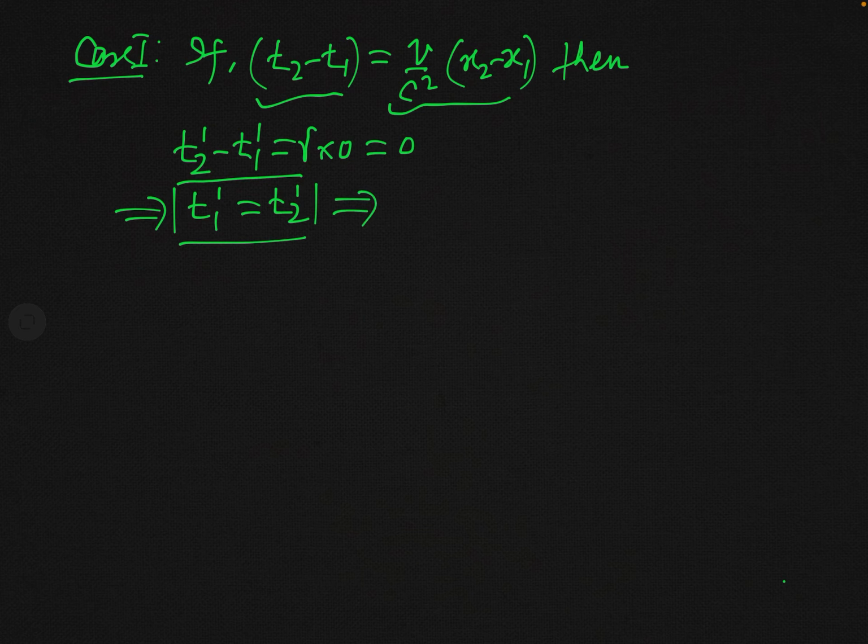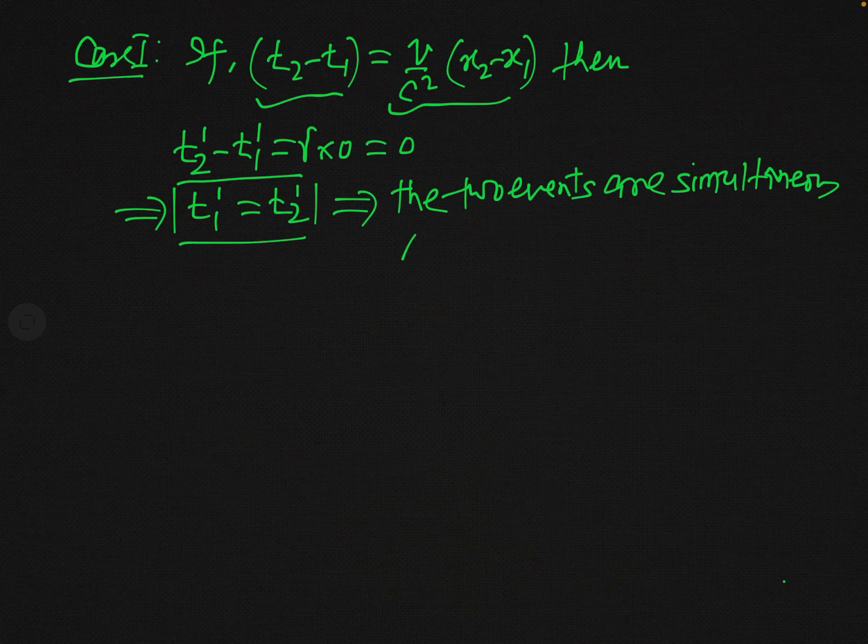So this result implies the two events are simultaneous in frame S prime.